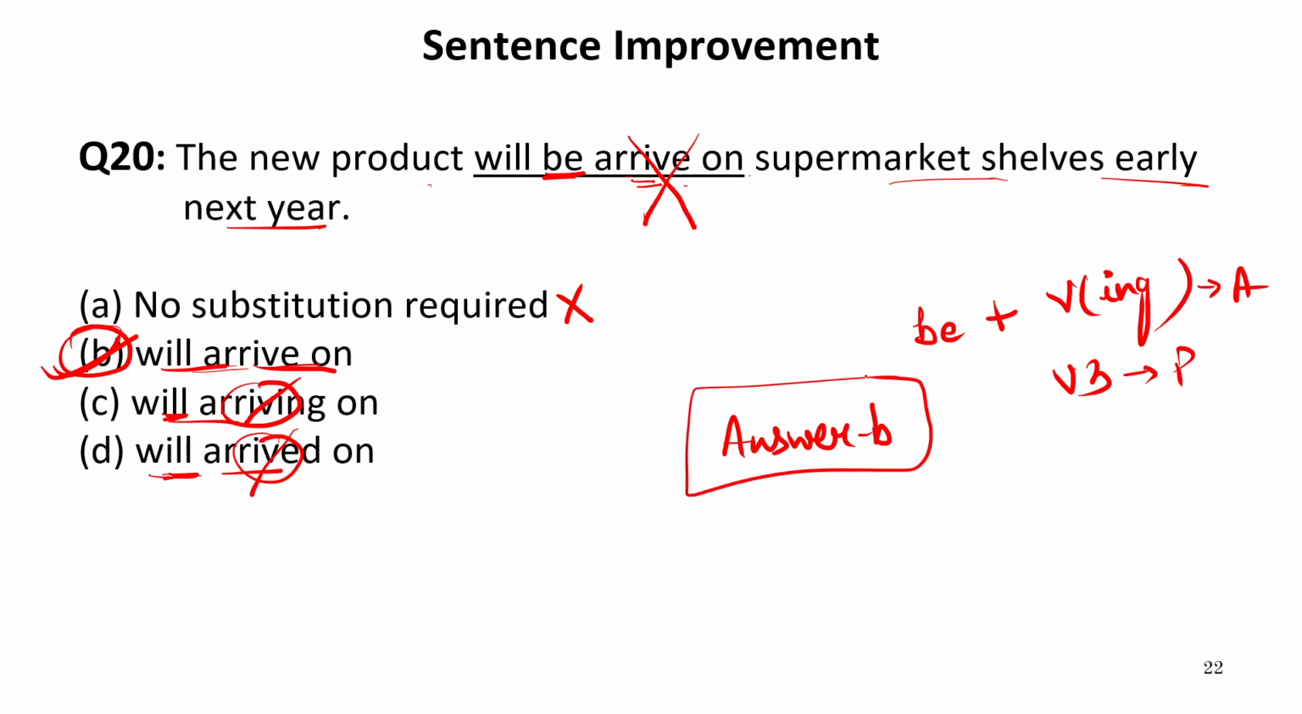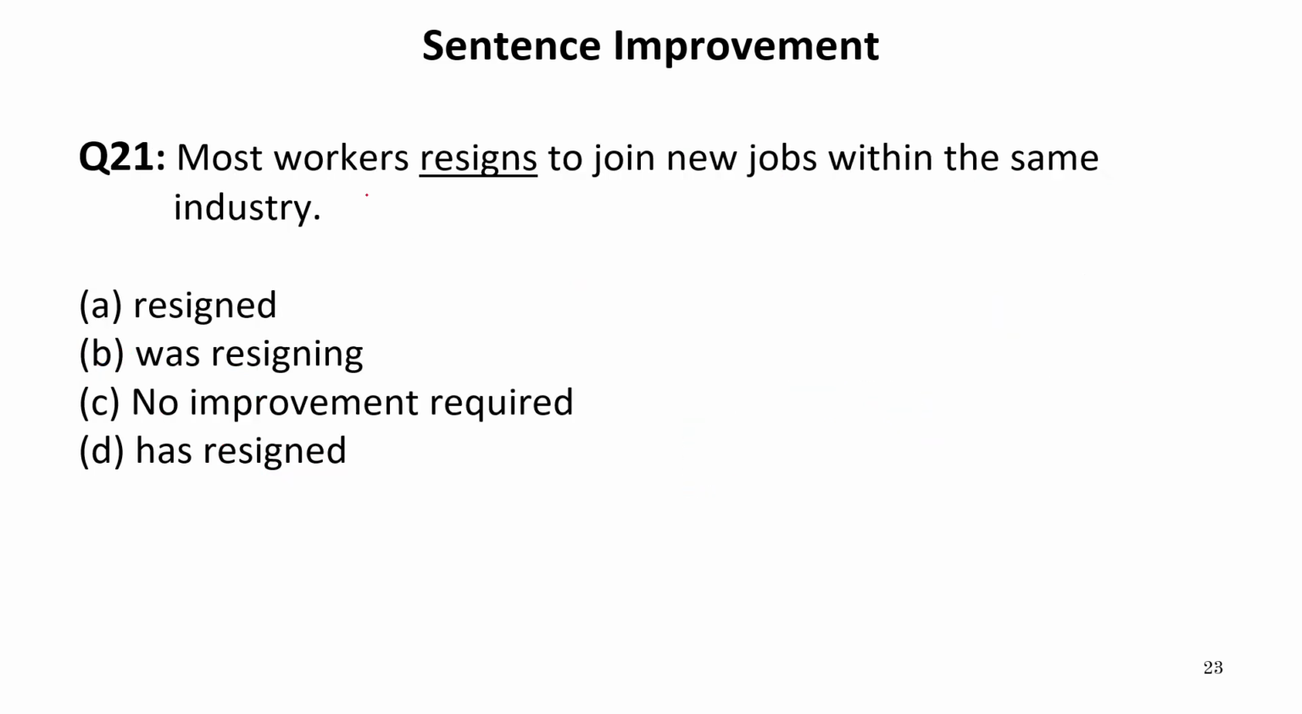Now let us move to the next one. Most workers resigns to join new jobs within the same industry. Now, if anything is written in present indefinite tense, it means that it happens a number of times or again and again. But according to the sense of the sentence, this doesn't happen again and again. So in this case, we should not use present indefinite tense. In fact, it is an action that might have taken place.